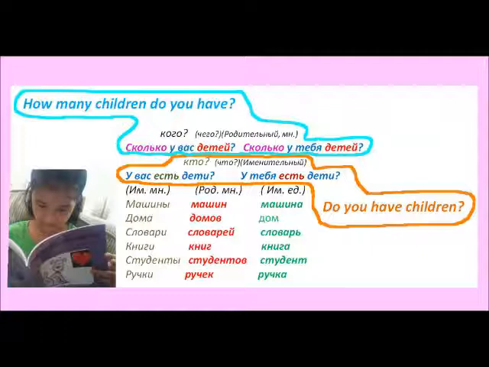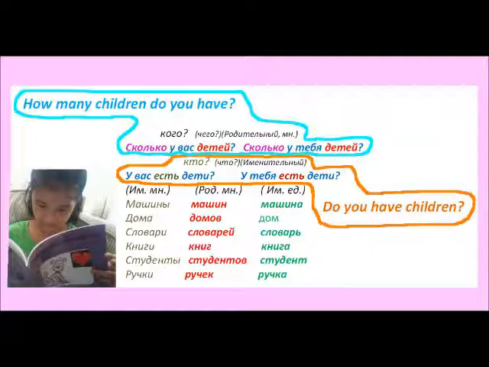Let's repeat this question. Сколько у тебя машин? How many cars do you have? Сколько у тебя домов? How many houses do you have? Сколько у тебя словарей? How many dictionaries do you have?